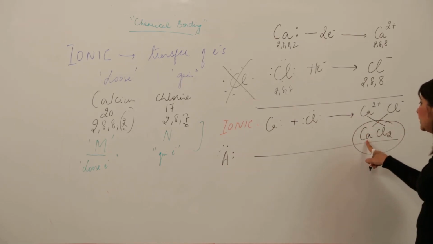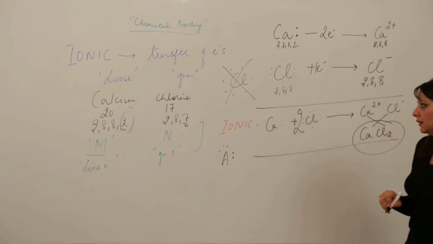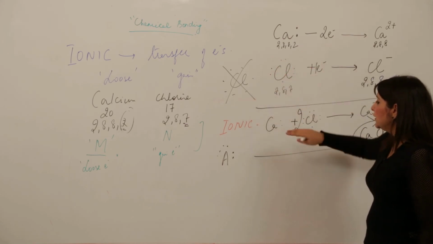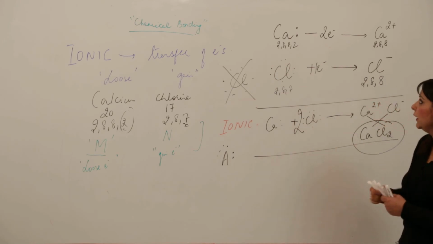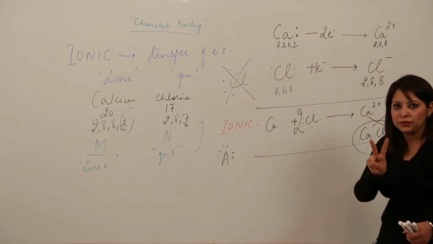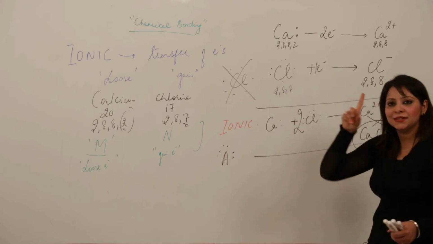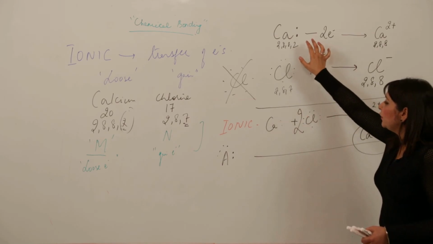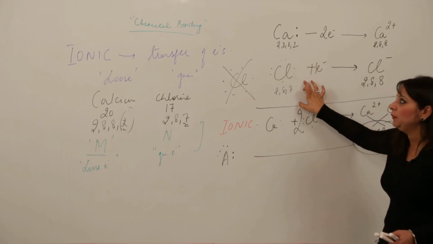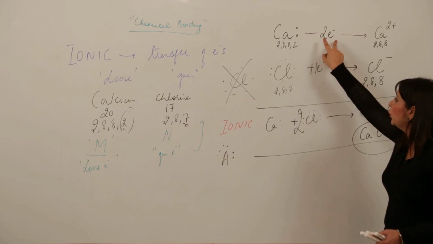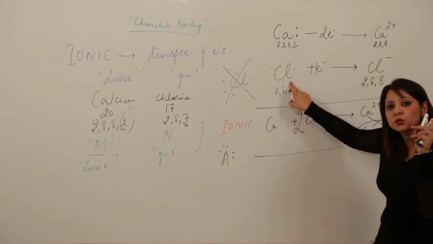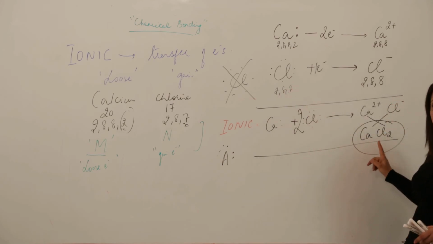It means there is 1 Ca and 2 Cl. So for 2 Cl, write 2 Cl, right? I will make it clear why we have written this 2 Cl. One Ca has given 2 electrons, right? But 1 Cl needs 1 electron. That means for the combination, the 1 Ca will combine with 2 Cl. That means for donating 2 electrons, calcium needs to bind with 2 chlorine, because each chlorine needs 1 electron. That is why the formula becomes CaCl2.